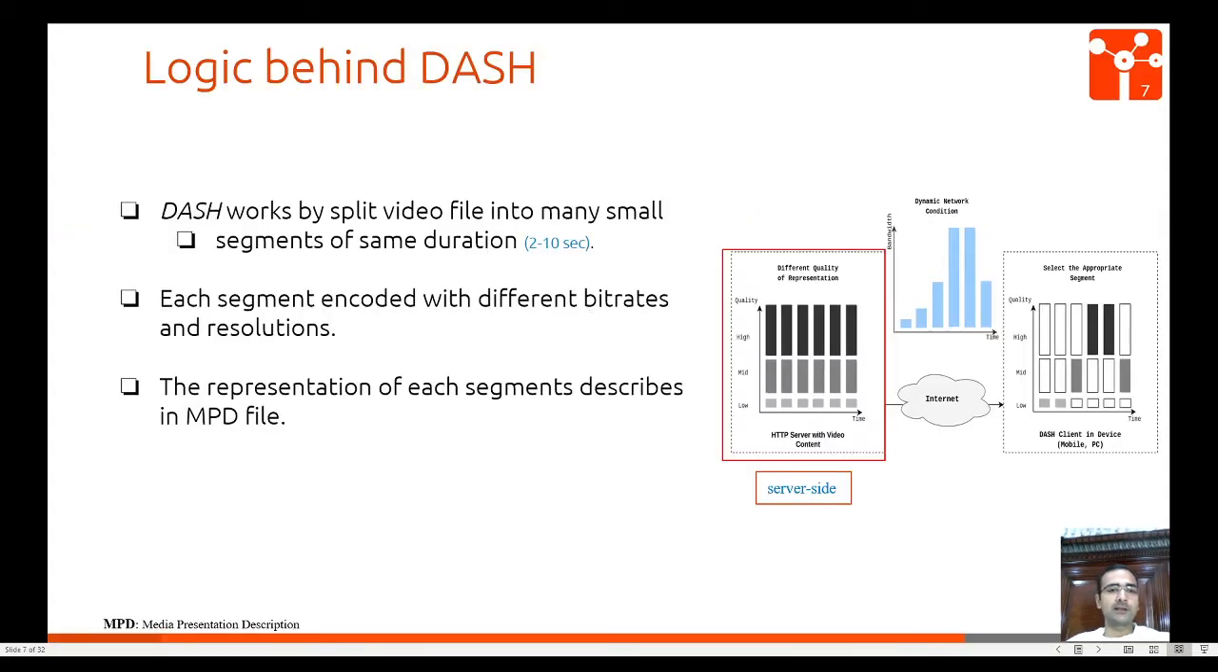What is the logic behind DASH? DASH works by splitting the video file into many small segments, 2 to 10 seconds each. Each segment is encoded with different bitrates and resolutions. The representation of each segment is described in an MPD file and they are stored on the server side.